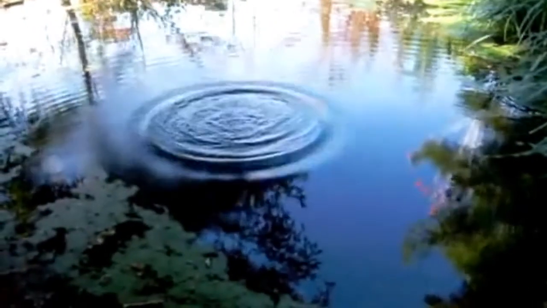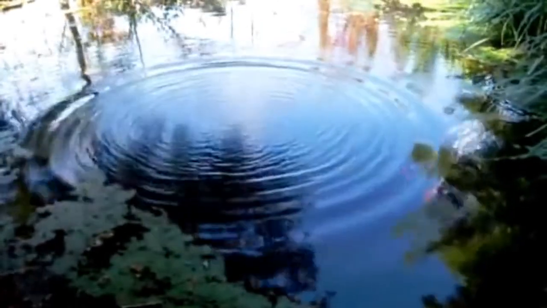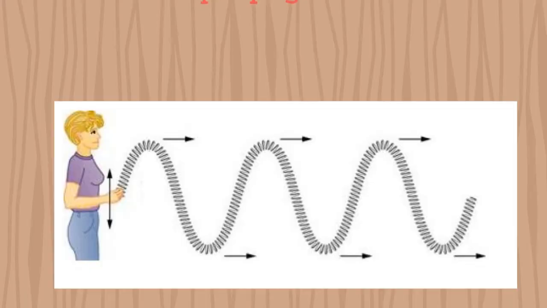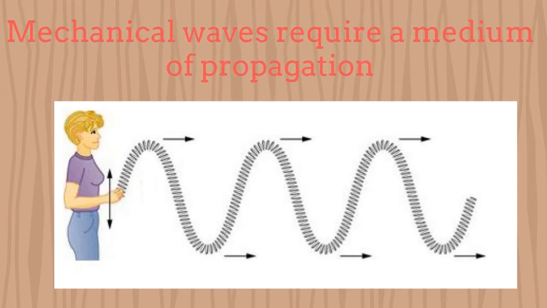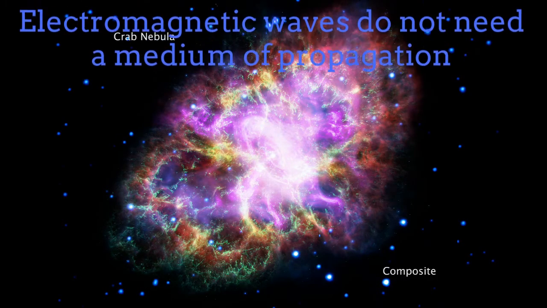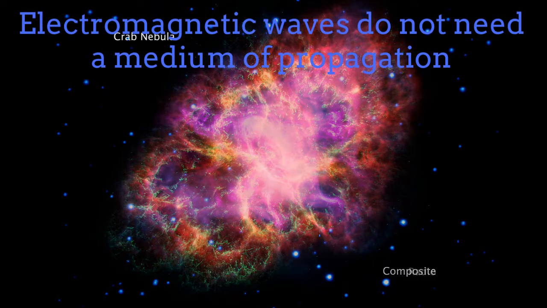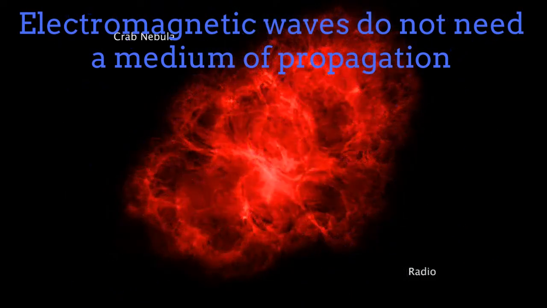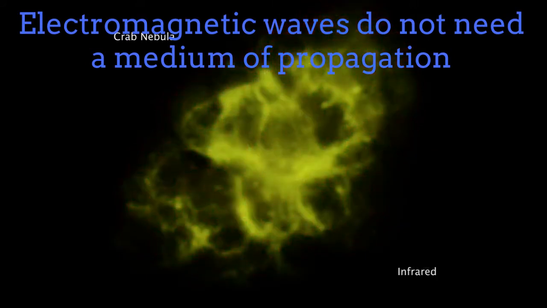For understanding what a gravitational wave is, we have to first understand the concept of a wave. There are different types of waves. We have mechanical waves, like sound or water waves, for example. This type of wave requires a medium of propagation. In this particular case, the wave is just a disturbance of the medium itself. We also have electromagnetic waves, which don't require a medium of propagation. These include radio waves and light itself. These waves travel at the speed of light in vacuum.